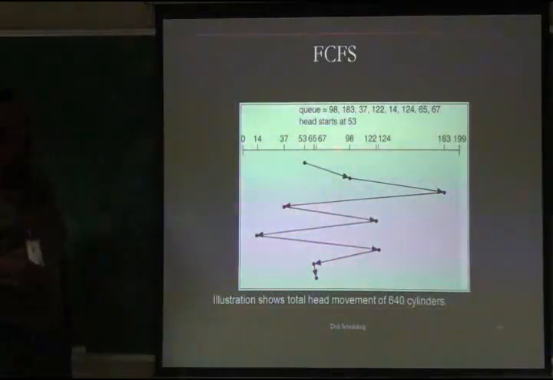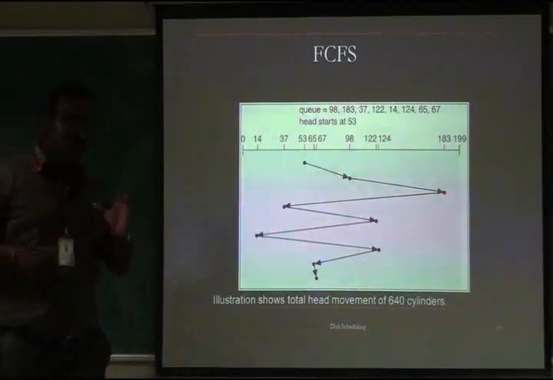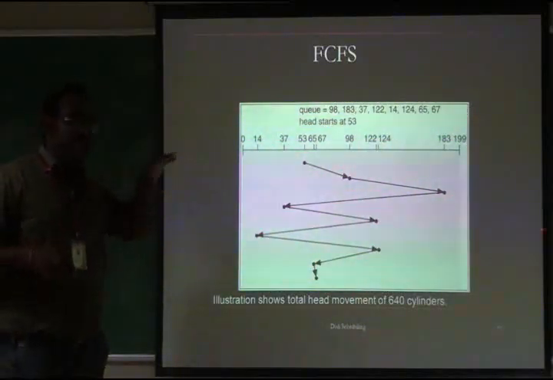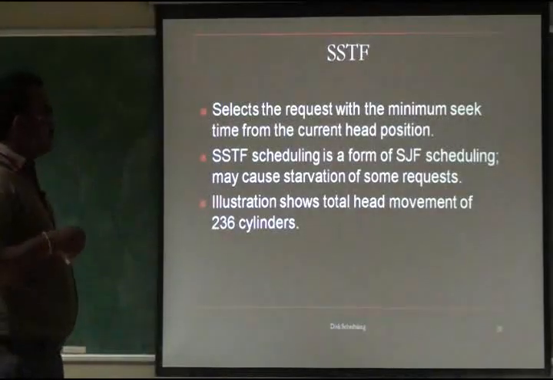FCFS is easy to follow, starting from the head and going in the order given in the queue, but the longest seek time is used here. There are 640 cylinder movements in FCFS for this queue order. That is a long cylinder movement, which should be reduced. Only then is the data easily fetched and placed into memory for the CPU to get.